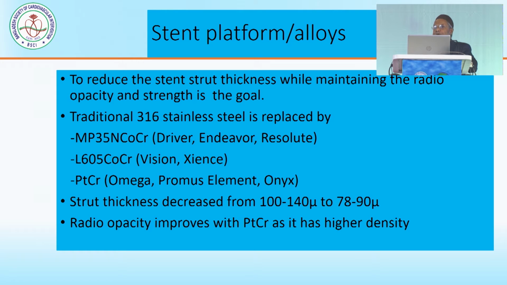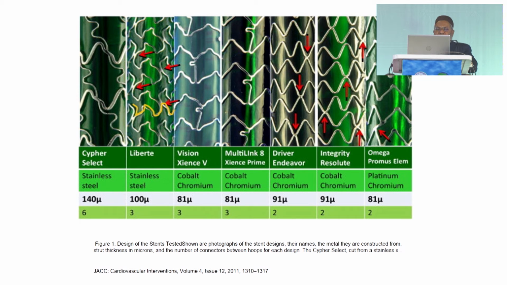Regarding stent platforms, there are various platforms, and the goal is to reduce the strut thickness while maintaining radio-opacity and strength. Traditional 316 stainless steel is replaced by cobalt chromium and then platinum chromium, and the strut thickness is reduced from 140 micrometers to nowadays 64. These are the different stent designs. On the left panel is Cypher Select, on the right panel Omega, that is 81, and nowadays Orsiro, that is 64 micrometers.